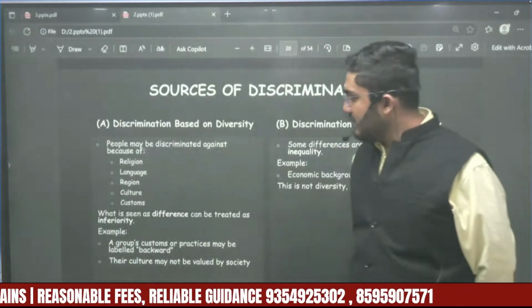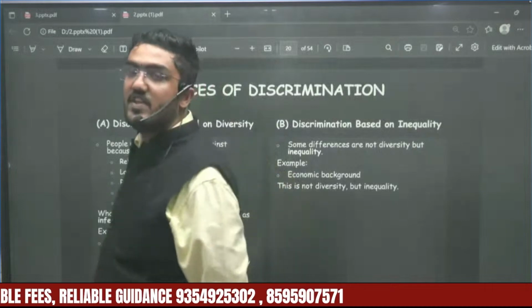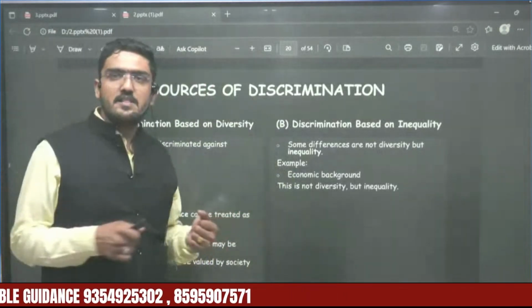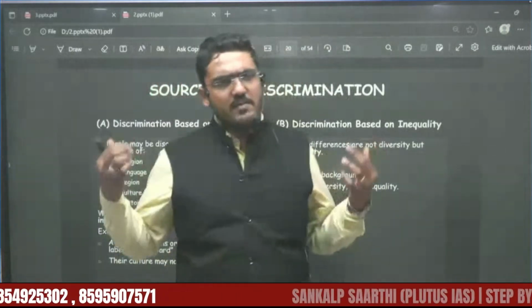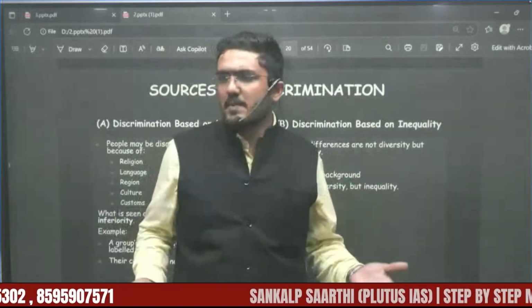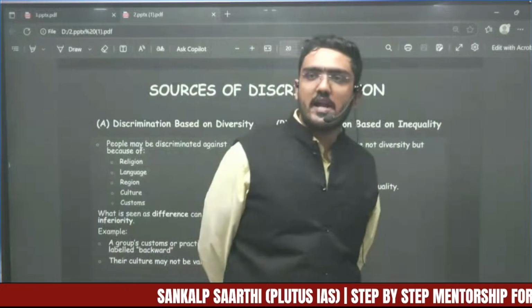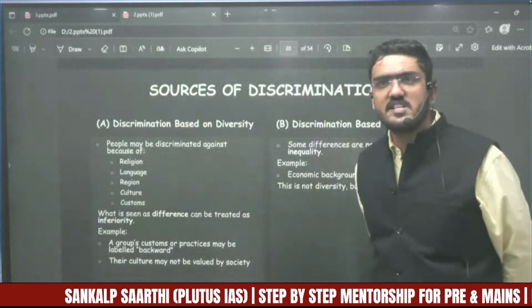What is seen as difference can be treated as inferior. For example, in the class, people from different religions sit together. Our mind says it's very normal that people from different religions will be sitting together, but in society at a macro or larger level, people cannot tolerate these differences.